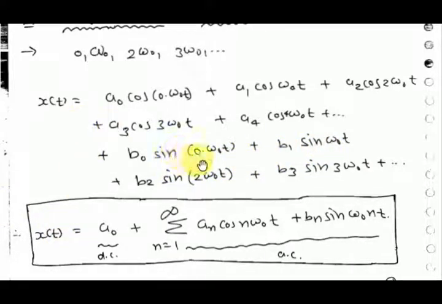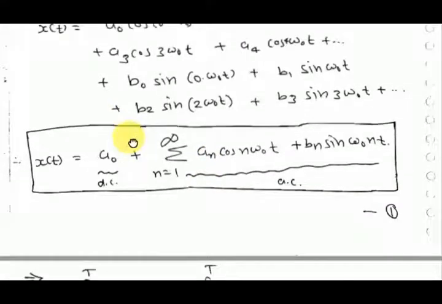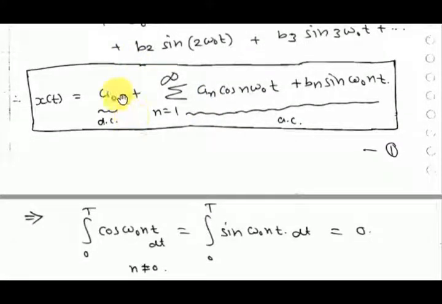Now sin 0 is 0 and cos 0 is 1, so a naught is a DC term. You can write the other terms as a summation from n equal to 1 to infinity of an cos n omega naught t plus bn sin n omega naught t. This is the DC term and this is the AC term, and this is the representation of the trigonometric Fourier series of any signal.